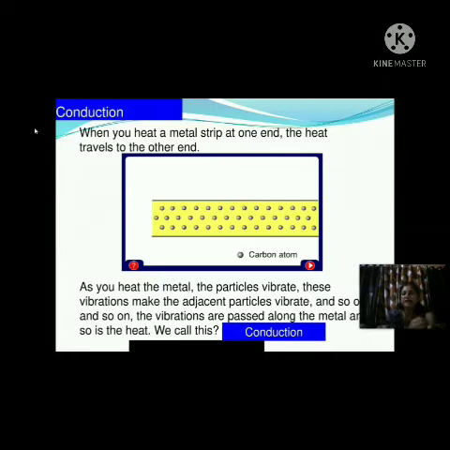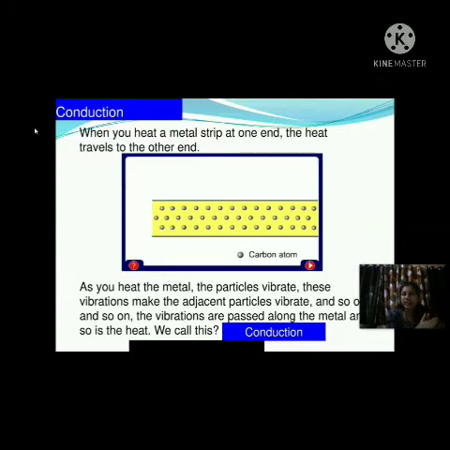It only vibrates at its fixed position and it will transfer its heat to the adjacent particles. And this process continues so on and so on. And in this way, the heat will transfer from the particle that is situated at the left corner to the particle which is situated at the right corner of that metal strip. So in this way, the heat will transfer inside a solid material by the process of conduction.